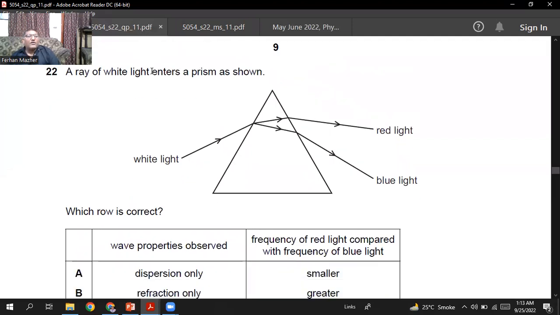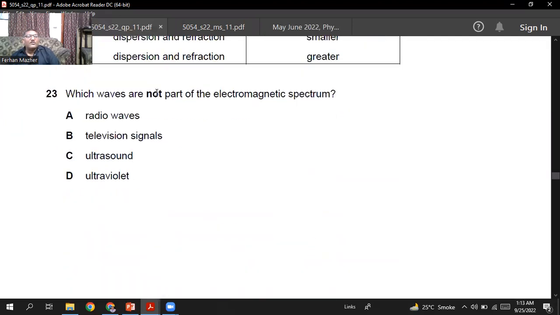Okay, so we go to the next question, question number 23. Which waves are not part of the electromagnetic spectrum? The electromagnetic spectrum is remembered as: Ronald McDonald is very ugly except Gary. Radio waves, microwaves, infrared, visible light, ultraviolet, X-rays, and gamma rays. Radio waves and television signals are part of the electromagnetic spectrum.